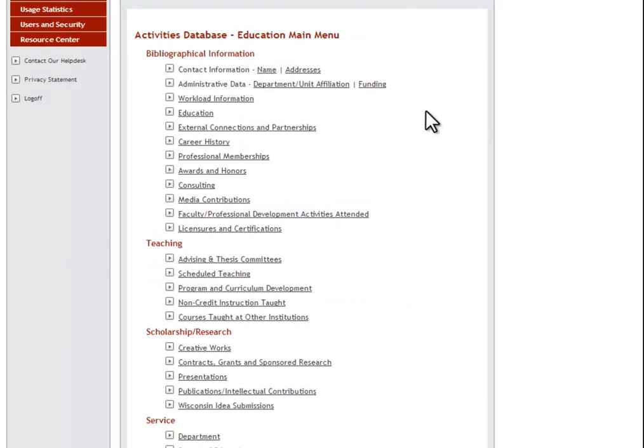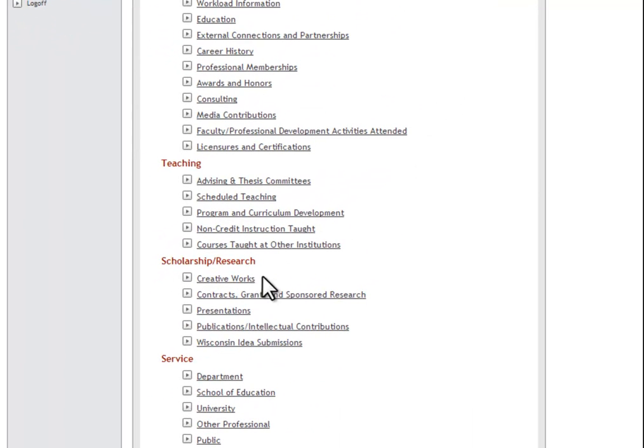As for the other sections included in the CP Merit Report, the Presentations section, the Contracts, Grants, and Sponsored Research section, the Scheduled Teaching section, and the Advising and Thesis Committee section, you must make sure to include dates for your activities, as these dates are used to organize the CP Merit Report.